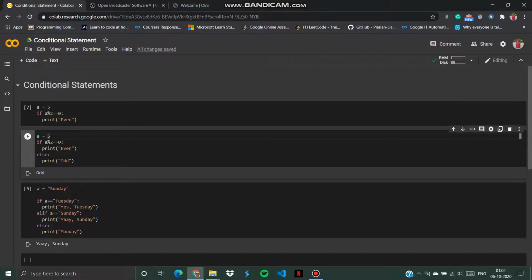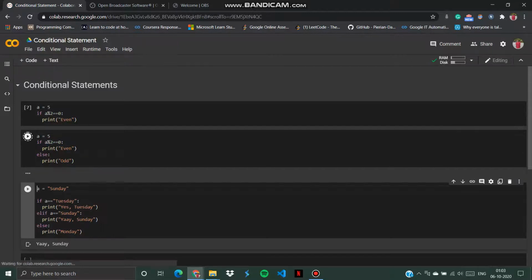Suppose a is 5, which we know is odd, so the first if statement will not be valid, right? So the control will automatically shift to the else part. It will go to the else part and print odd, right? That means it checked this condition, which was not satisfied, so it came to the else part.